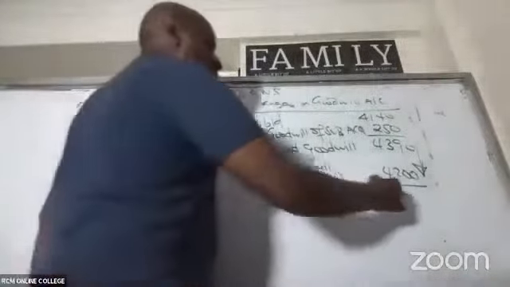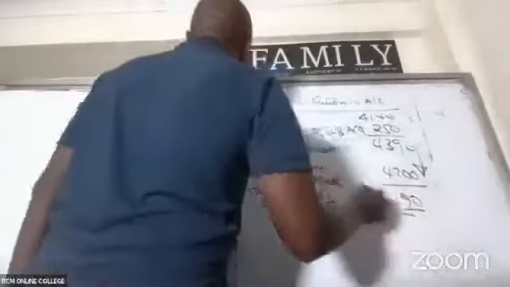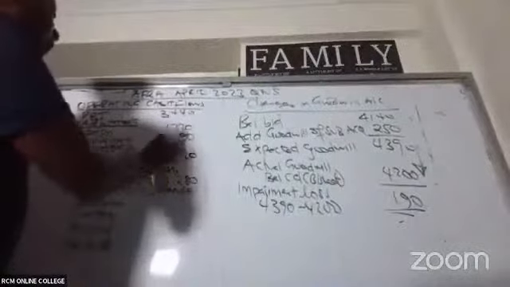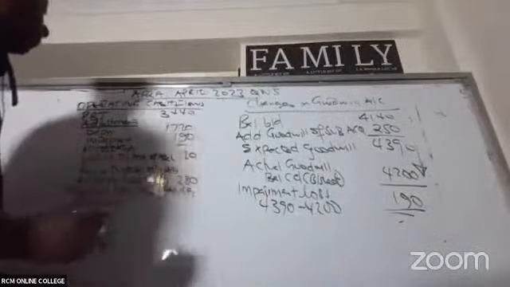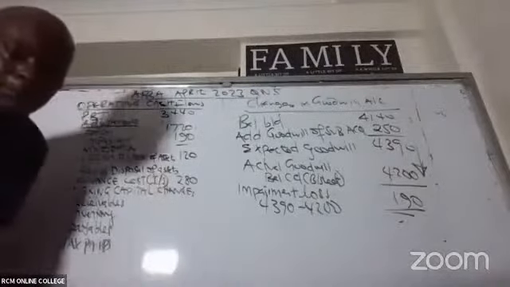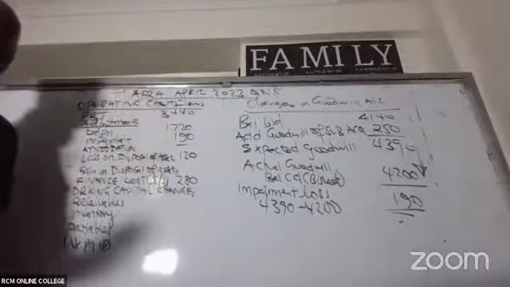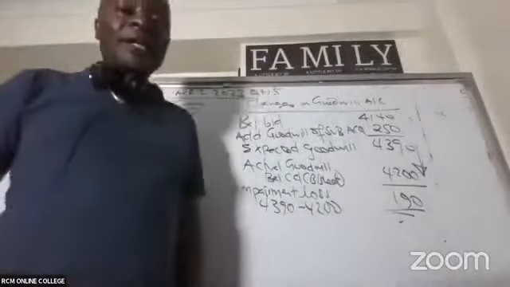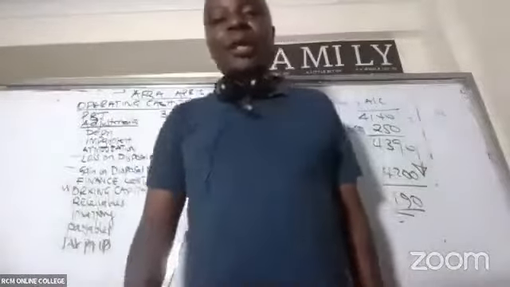So impairment loss is 190. That's what you bring here: impairment 190, amortization is dash. Alango is confirming. Up to here, ladies and gentlemen, are we together?